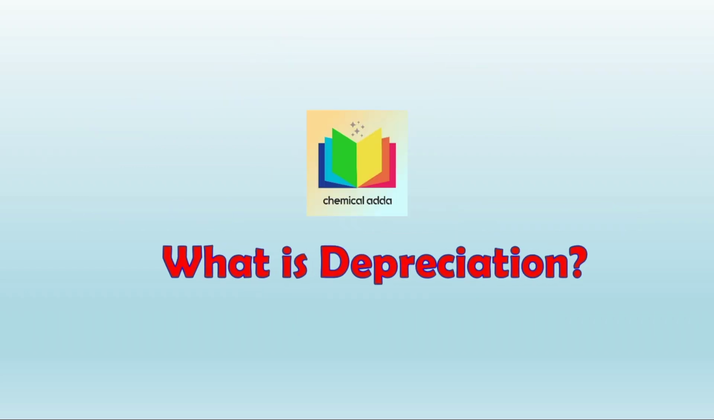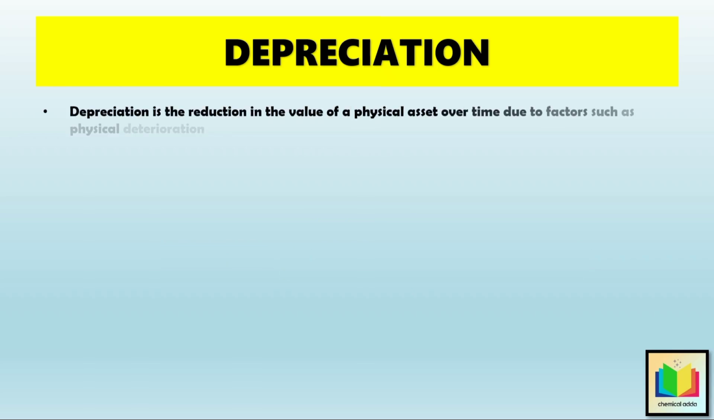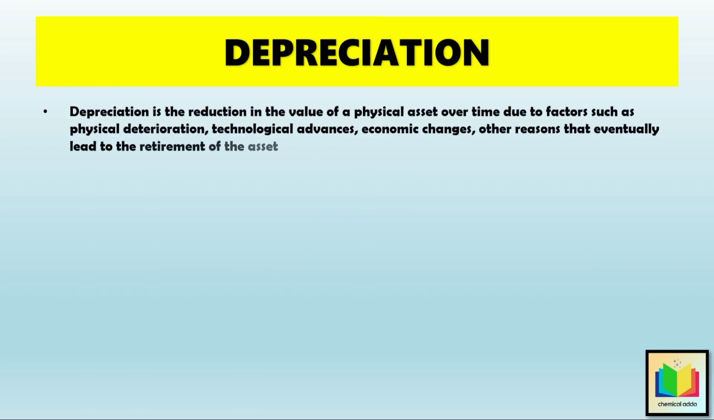First, let's see what is depreciation. So, depreciation is the reduction in the value of a physical asset over time due to factors such as physical deterioration, technological advances, economic changes, or other reasons that eventually lead to the retirement of the asset. So basically, depreciation means the decrease in value of physical assets over time. And as we know, every machine, building, or equipment we use in business slowly loses its value.